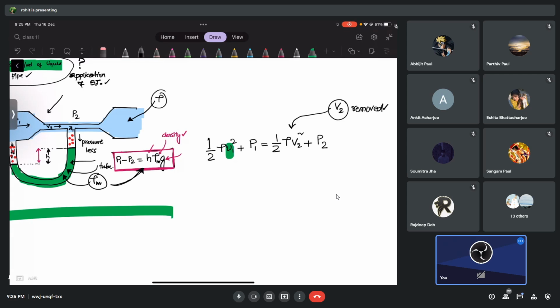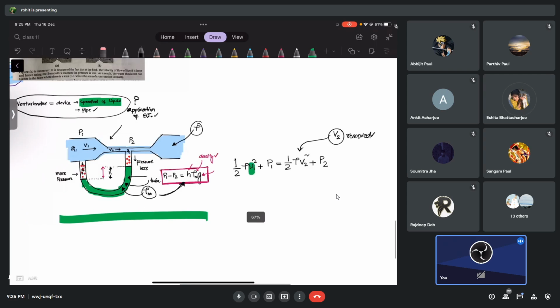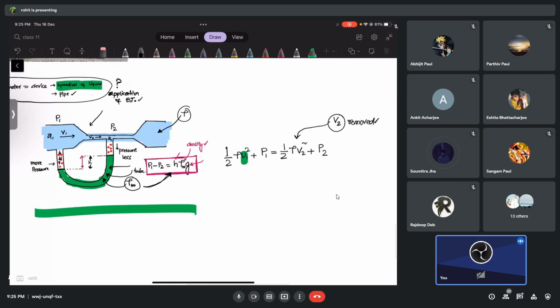Agreed, right, on this? Yes. Okay, because I want to calculate V1, so I have to remove V2. How to remove V2? I'll show you. See, I can write A1 V1 is equal to A2 V2, and you will agree with me that it's very easy to find the cross sectional area. Just bring a scale, you can find the area of cross section, because you can calculate the diameter, then apply the formula and get the area. So don't worry, we know A1 and A2. We know the area here, we know the area here. That's not a problem.